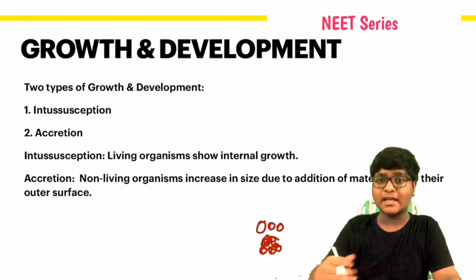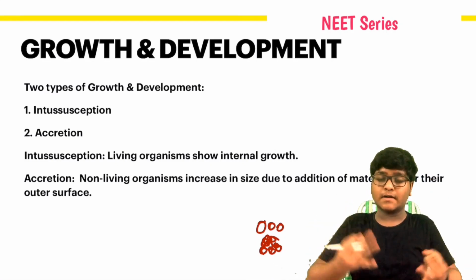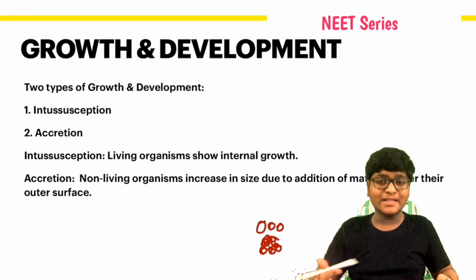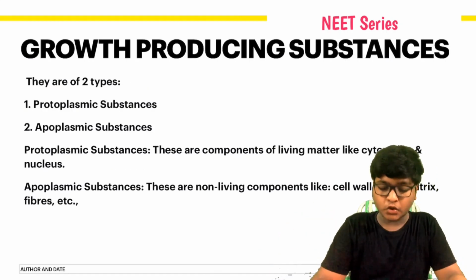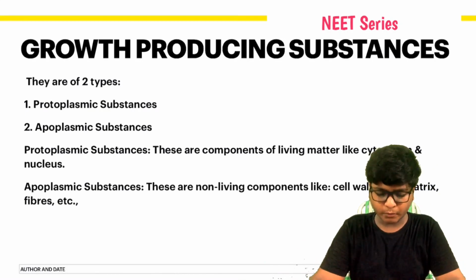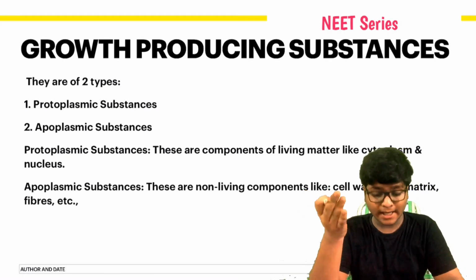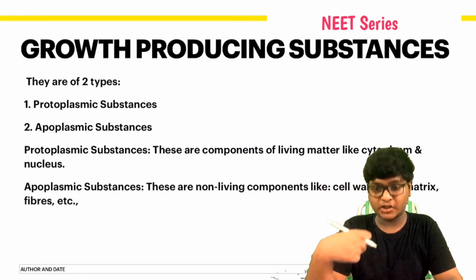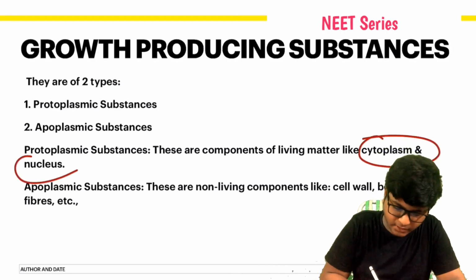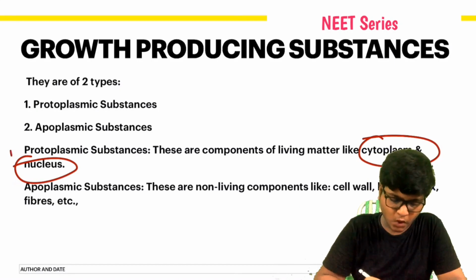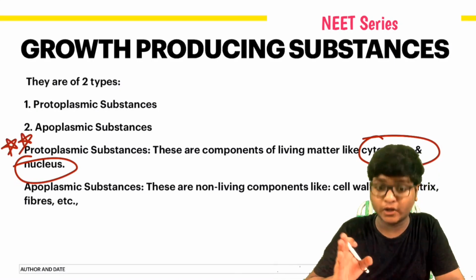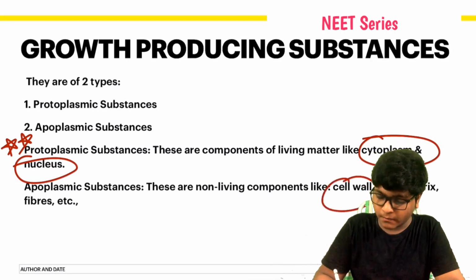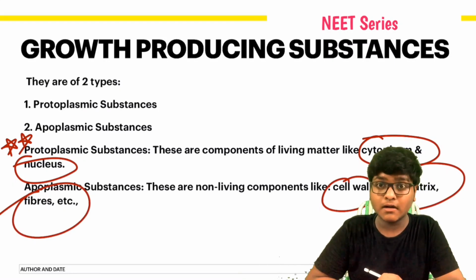Non-living objects show this kind of growth, whereas living organisms show internal growth. What is this internal growth? Due to the process of metabolism, the organization of molecules, there is a certain change in the size of an organism, and this is called intussusception. Okay, so growth producing substances. What are these? I've told you, protoplasmic and apoplasmic substances. Protoplasmic is living matter, like cytoplasm and the nucleus. Very, very important from the NEET paper point of view. And apoplasmic substances are non-living components like cell wall, bone matrix, fibers and all like that.